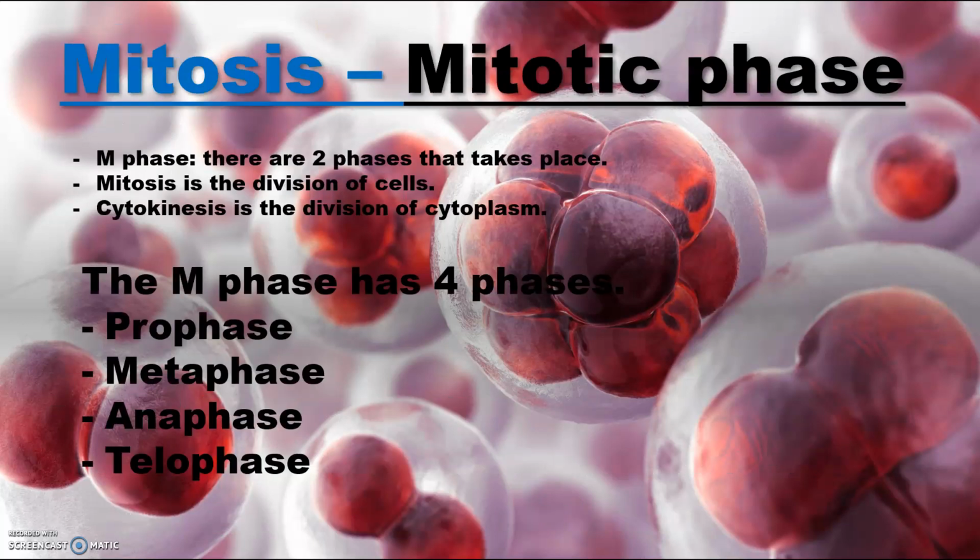During the mitotic phase, there are two phases that take place. Mitosis is the division of cells, and cytokinesis is the division of cytoplasm. The M phase has four phases: prophase, metaphase, anaphase, and telophase.